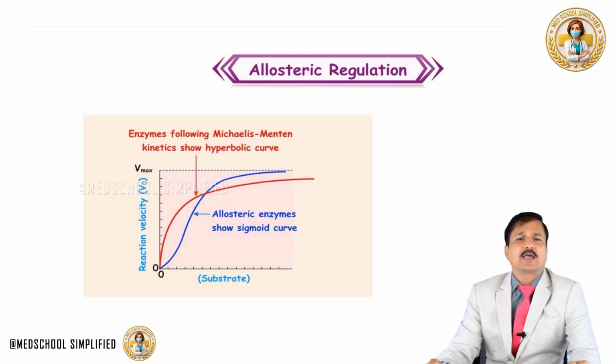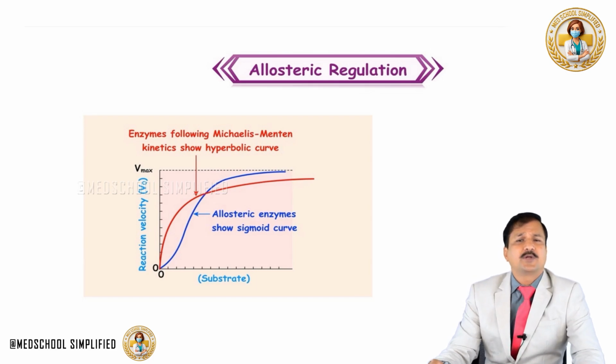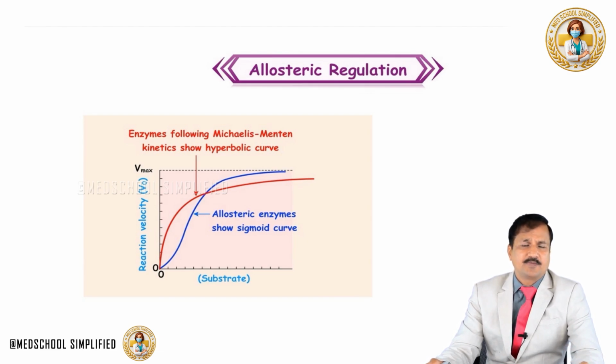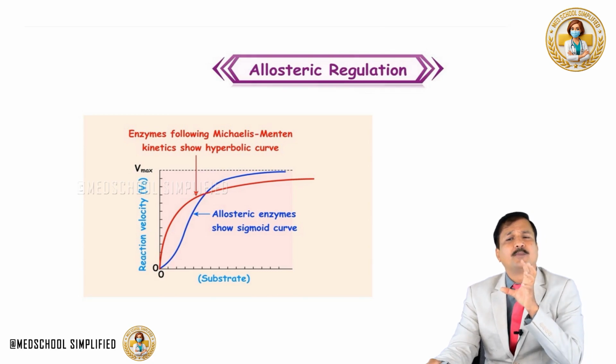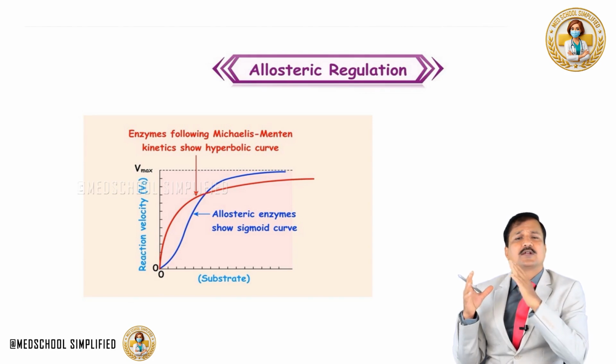Sigmoidal curve is the characteristic of allosteric enzymes, or any protein that has multiple subunits, like the hemoglobin molecule, so it will show a sigmoidal curve.